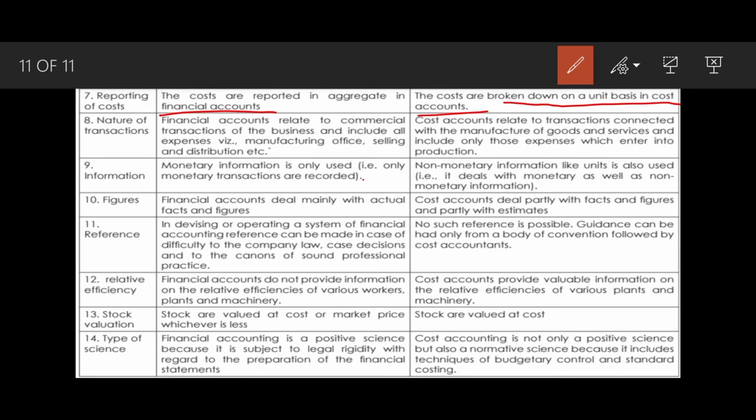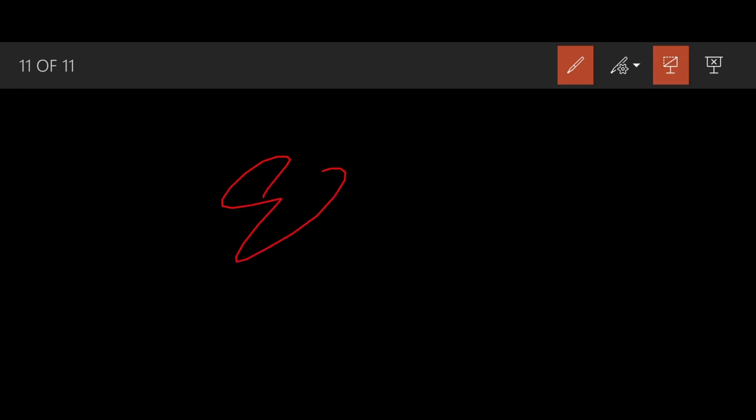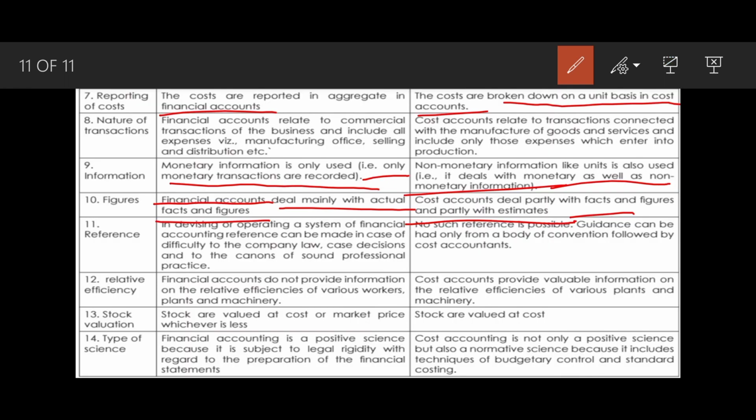Information. Financial accounting uses monetary information only, that is, only monetary transactions are recorded. Cost accounting deals with monetary as well as non-monetary information. Okay. Figures. Financial accounts deal mainly with actual facts and figures. Cost accounts deal partly with facts and figures and partly with estimates. As I have told you, it estimates also, whereas financial accounting does not estimate it properly.